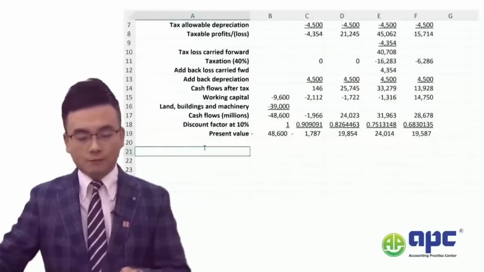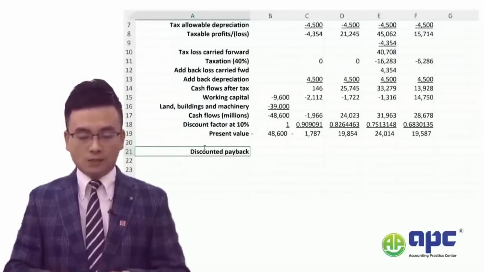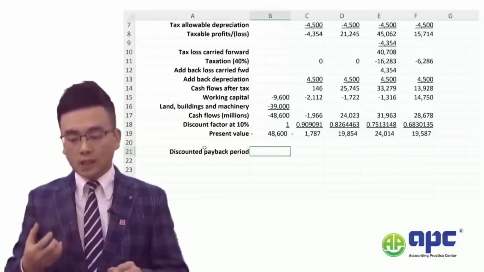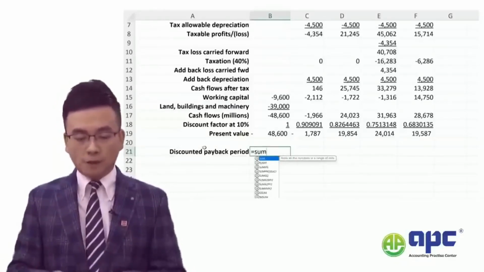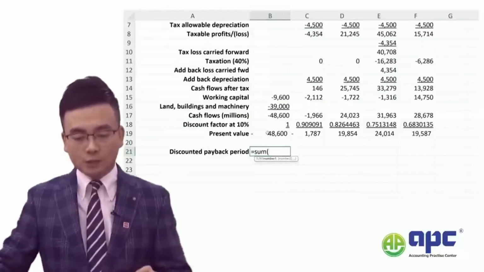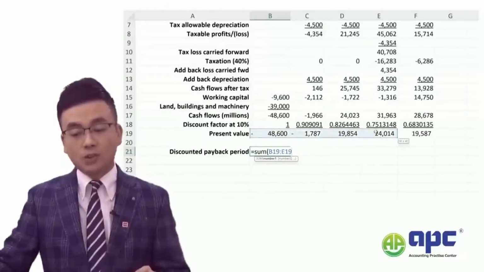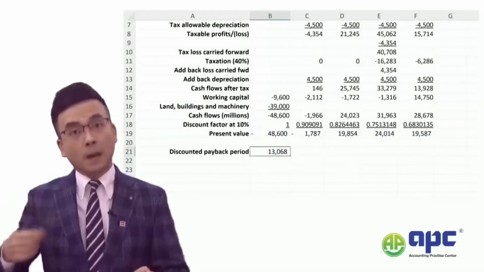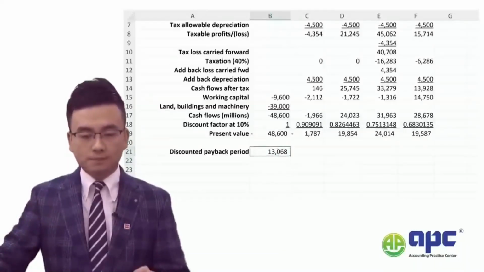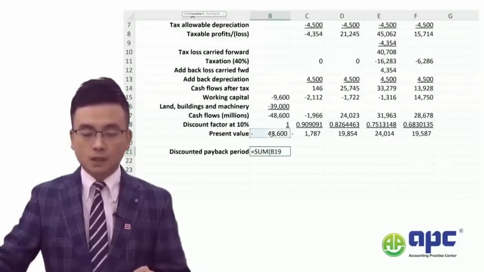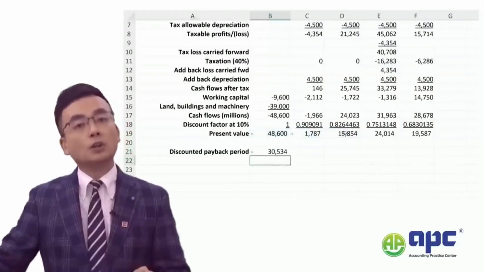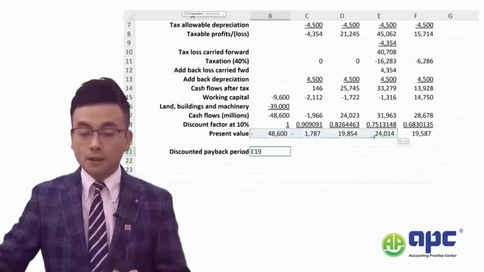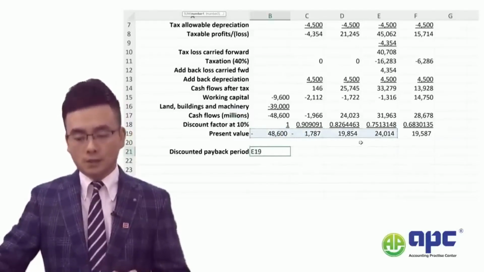Firstly, I will look at the discounted payback period, which means when do we get my money back? The way that I tend to do this is to use the function called sum to sum all these cash flows. So for example, if I were to sum all the cash flows and it is positive, which means we have already paid our money back. So to change that, let me sum the first 3 years. Negative, all right. How about summing, let's say, the first 4 present values?